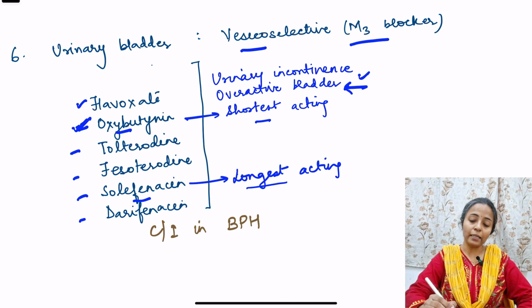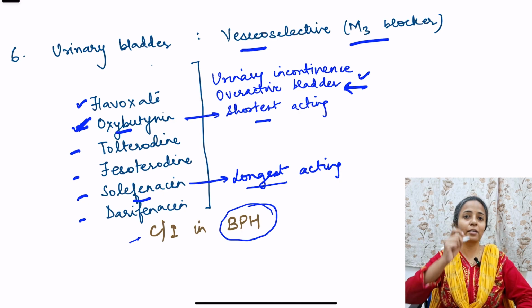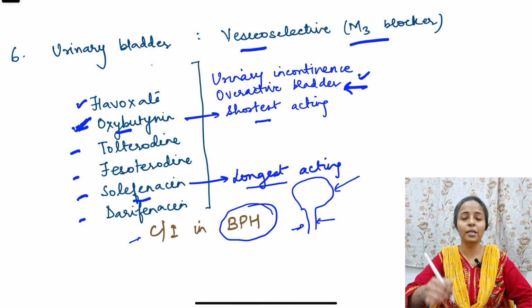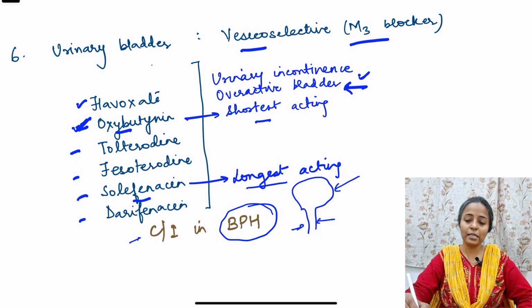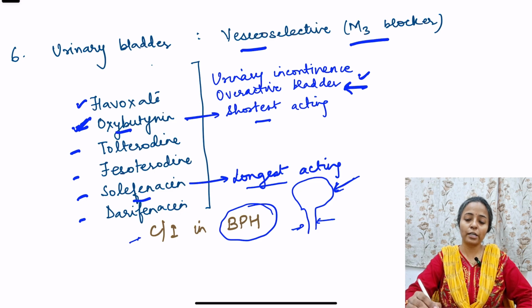But remember that they are contraindicated in benign prostatic hyperplasia. Why? See, in benign prostatic hyperplasia, urination is already affected. There is blockage in the pathway. So if you relax the detrusor muscle further, there will be urinary retention. No urine will flow out. In these cases, there should be contraction of the bladder to pass out the urine. So contraindicated in benign prostatic hyperplasia. So that was all about the anticholinergic drugs.